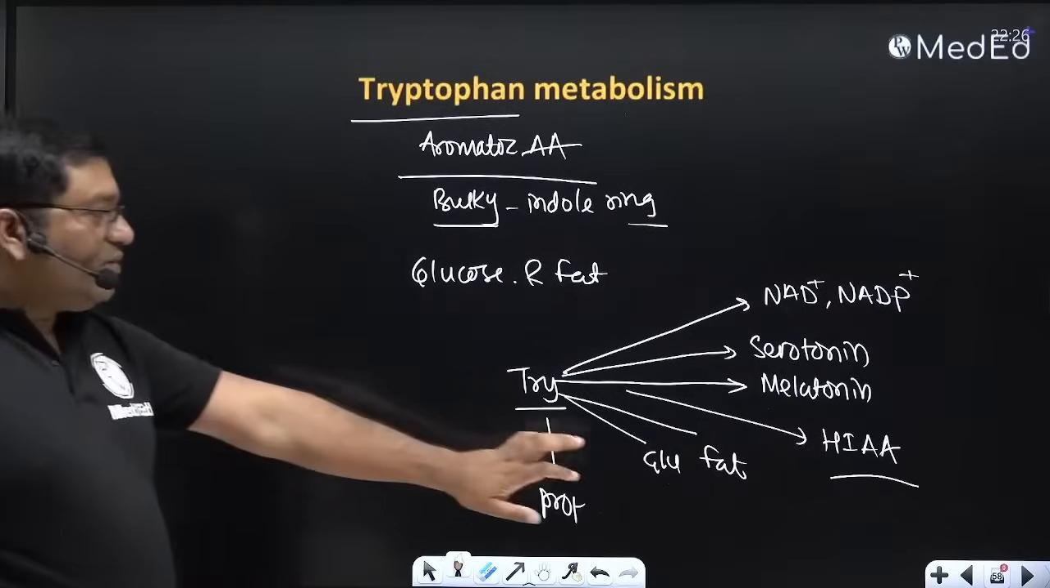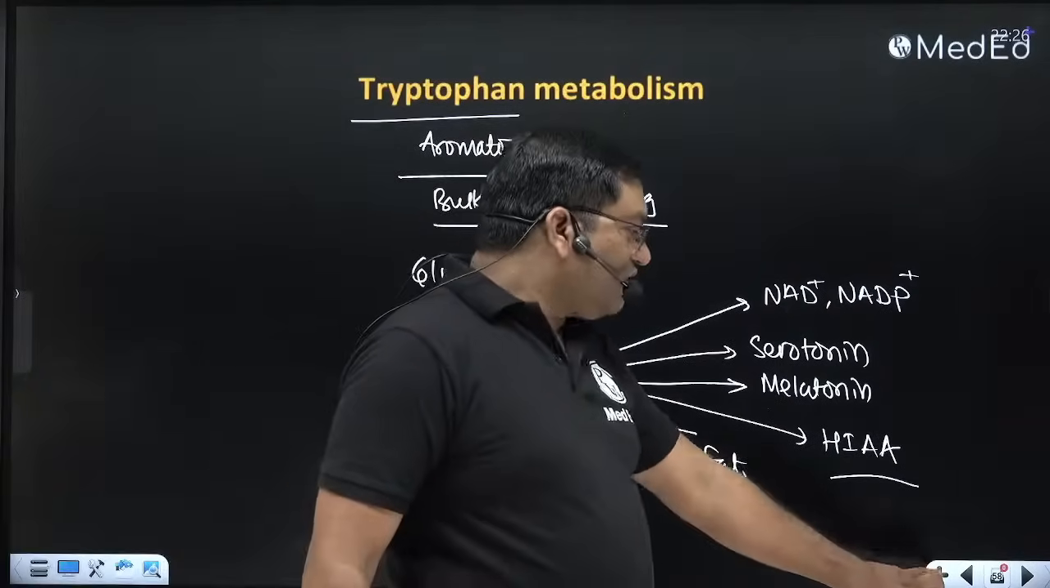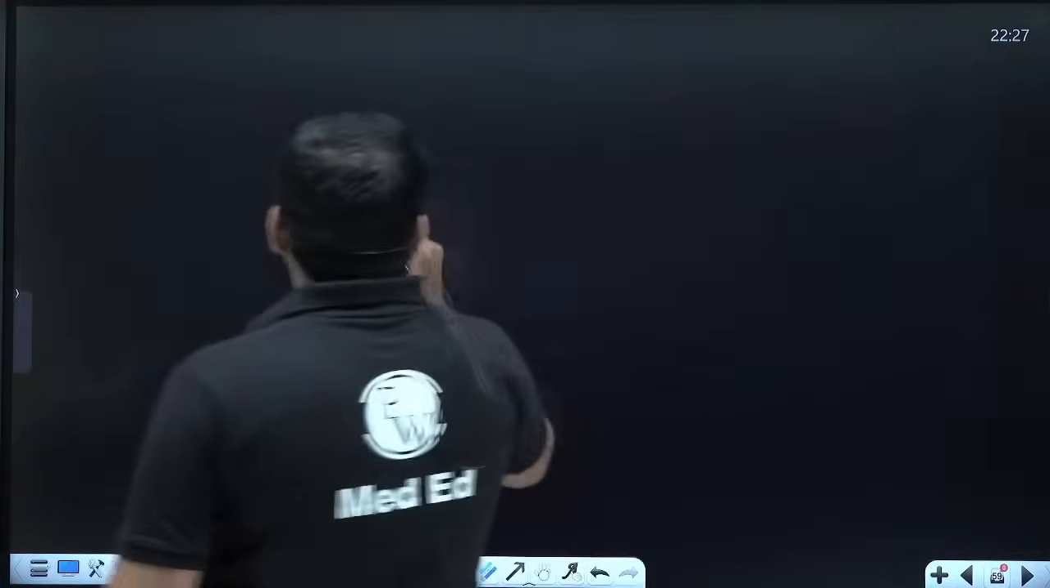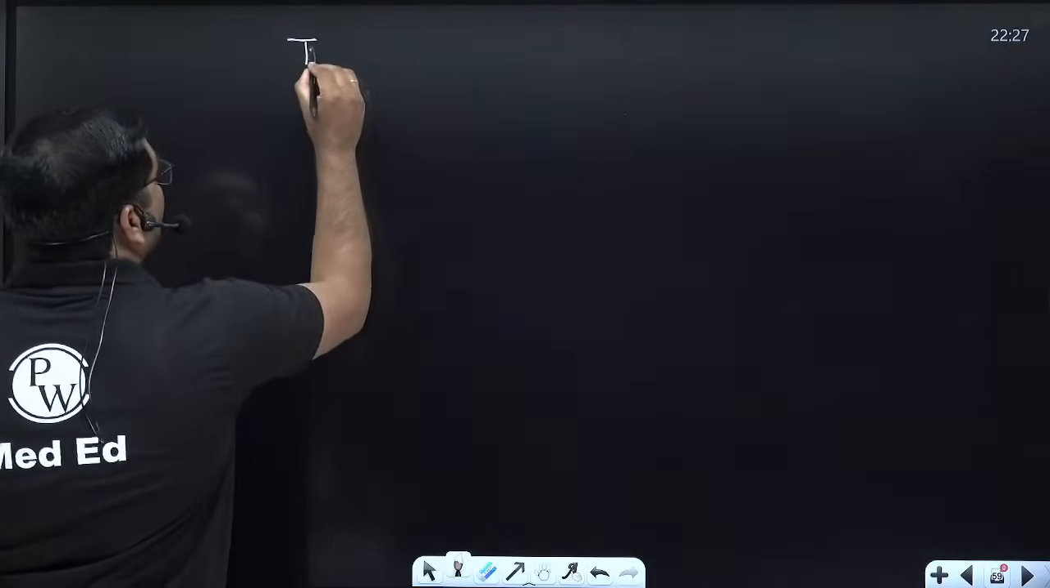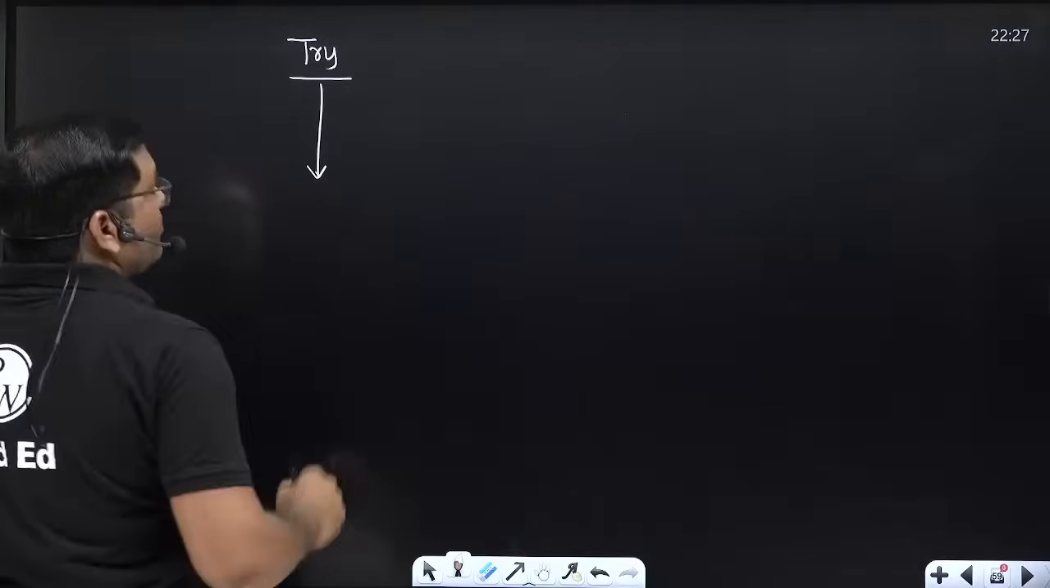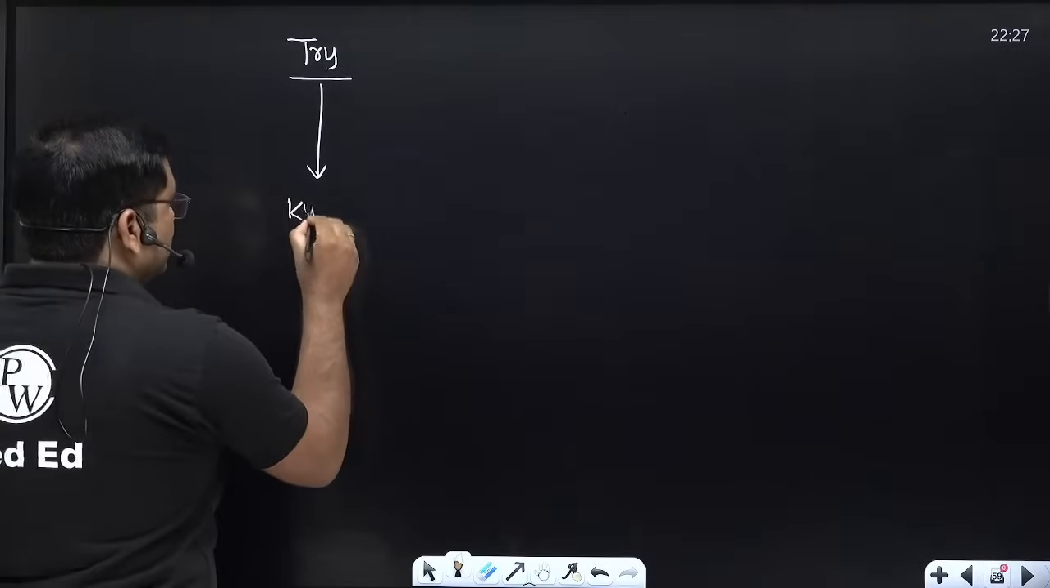So tryptophan metabolism as such, all the steps are not important here. Remember that tryptophan follows two important pathways. The first one is the kynurenine anthranilate pathway, and the second one is the serotonin pathway. So see, in the kynurenine anthranilate pathway, tryptophan is converted into kynurenine.